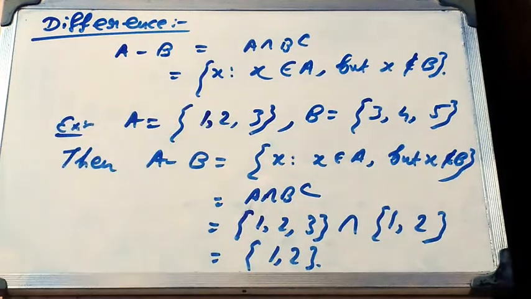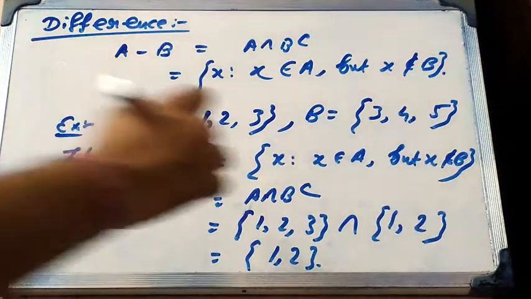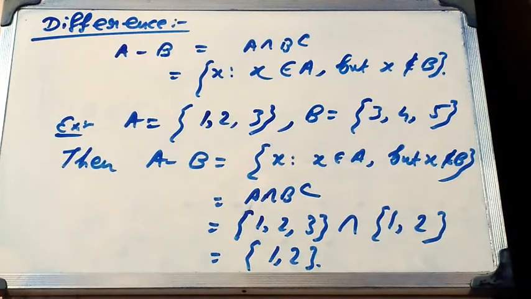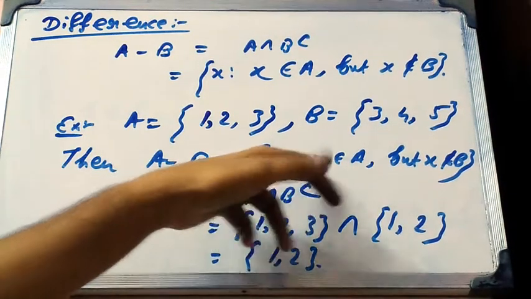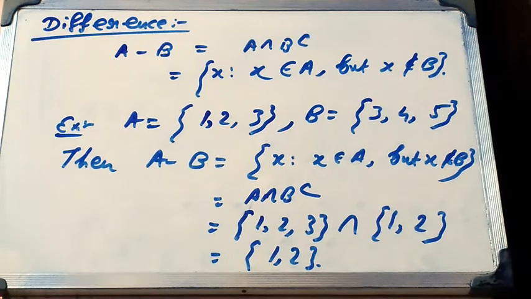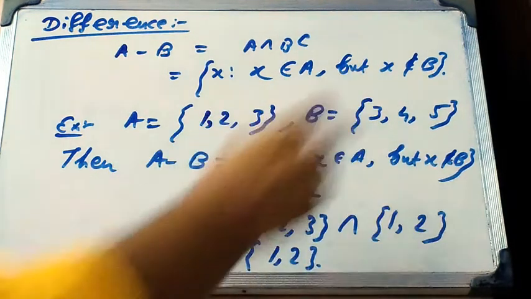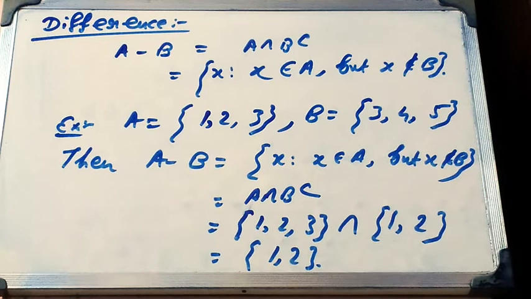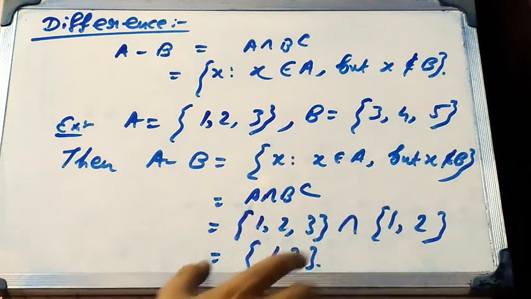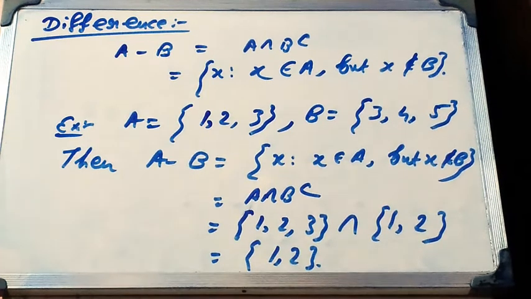Let A be a set which contains 3 elements 1, 2, 3, B be another set which contains 3, 4, 5. Then A minus B is equal to actually nothing but X such that X belongs to A but X does not belong to B. That means A intersection B complement. A means the set 1, 2, 3 intersection B complement, which means the elements which are not in B. That means 1, 2 are the only elements which do not belong to B. So the intersection of these two sets will be 1, 2. So A minus B is actually 1, 2.